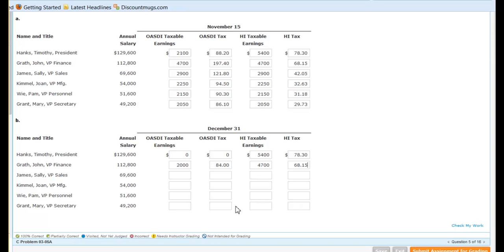And so again, for the rest of these, nothing changes. Every paycheck is the same. For Sally, every paycheck is $2,900, $121.80 is held out for Social Security, and $42.05 is held out for high tax. So these last ones here would look exactly like it does up here. The ones you have to look at are the ones who have annual salaries over $110,100, and then we have to determine at what point, which paycheck, they're going to go over that maximum for Social Security, and then how much of that paycheck is actually going to be subject to the Social Security taxes.